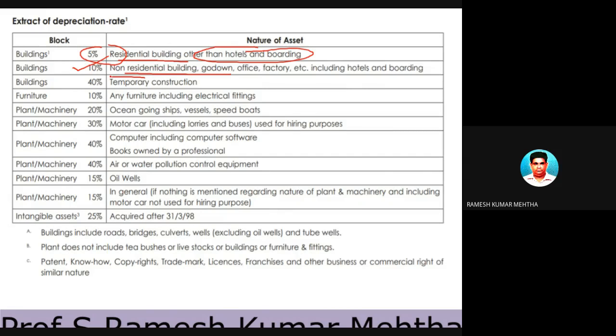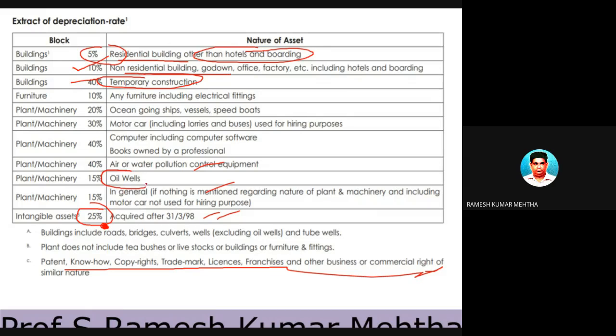If the building is a temporary construction, then you can claim 40% depreciation, and these are all there in front of you. And intangible assets like patents, copyrights, trademarks, know-how, licenses and franchises and other stuff have to be depreciated over 4 years. That is 25% first year, second year, third year, and fourth year.